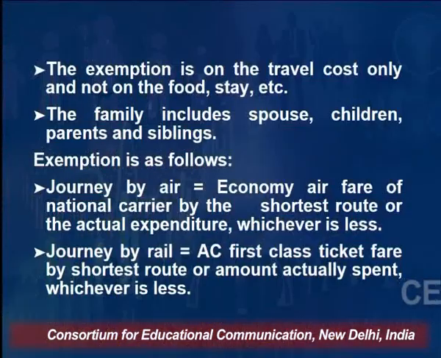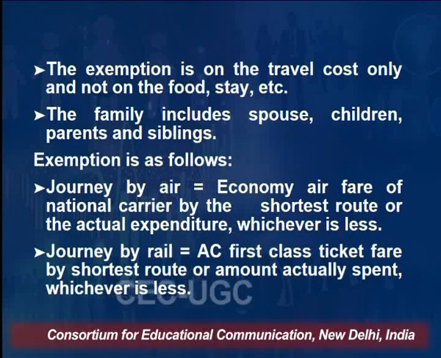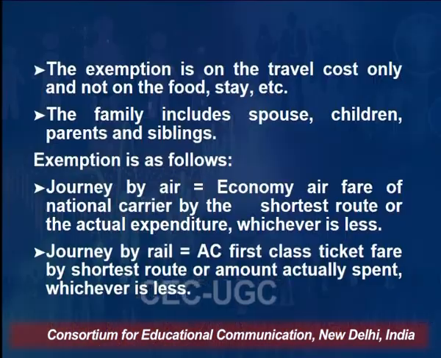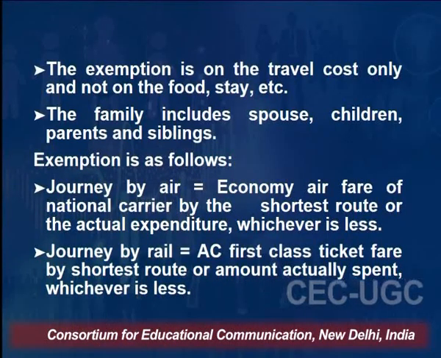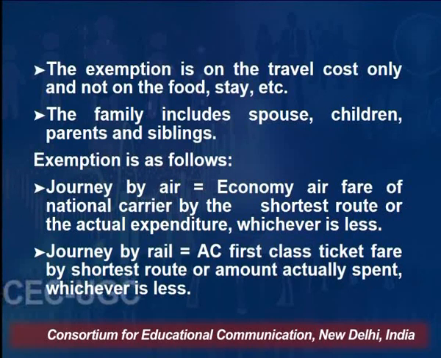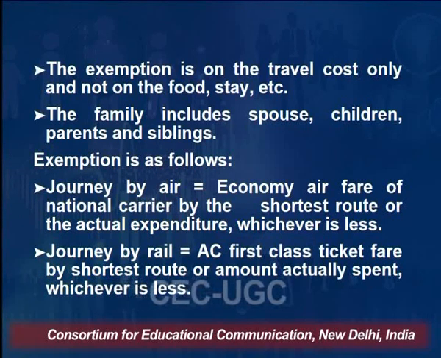The family includes spouse, children, parents and siblings. Means your dependents are entitled for this rebate. LTA is paid to the employee himself and the spouse of the employee, dependent children, parents and the siblings. So what is the exemption? Journey by air is through economy class only, economy fare of the national carrier by the shortest route or the actual expenditure, whichever is less, right?